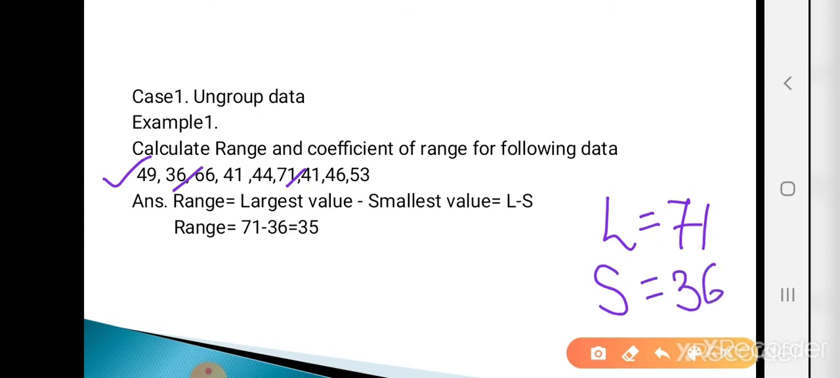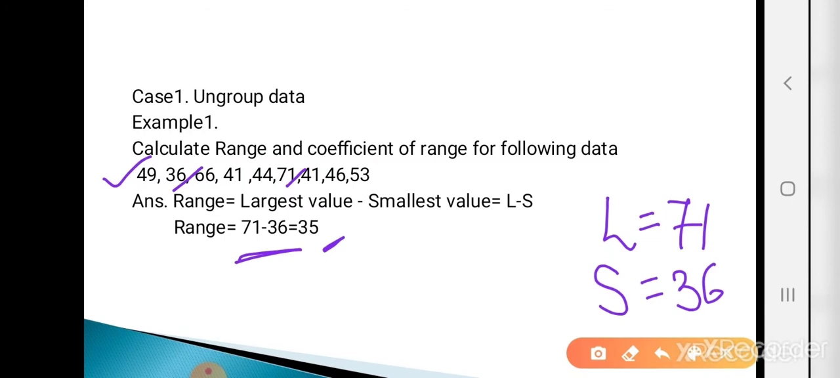So what is the largest value we are given in the example? The largest value is 71. And what is the smallest value we are given in the example? 36. Now just plug the values of L and S into the formula. L is 71, the largest value, and the smallest value is 36. So the formula for calculating the range is L minus S, that is 71 minus 36. So the range value is 35.